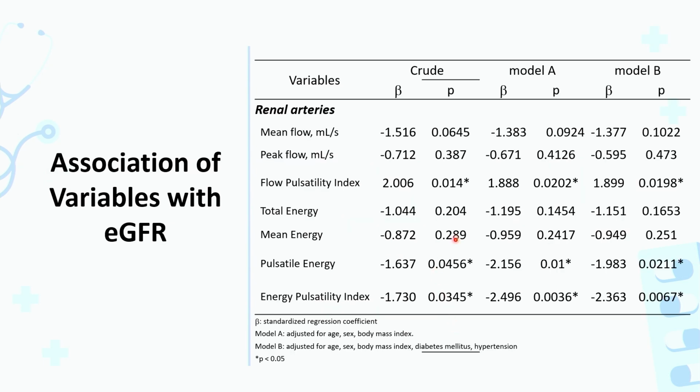And in that subset of studies, we can also see that the renal artery mean flow, peak flow, and flow pulsatility index, all parameters are associated with renal function in the univariate. But in the multivariable model, adjusting for age, sex, BMI, DM, and hypertension, the energy pulsatility index remains significantly associated with eGFR in the renal artery.